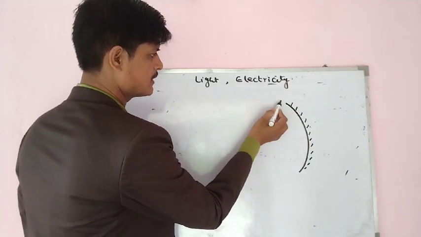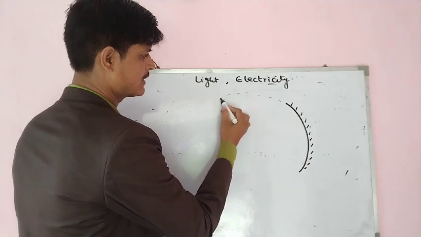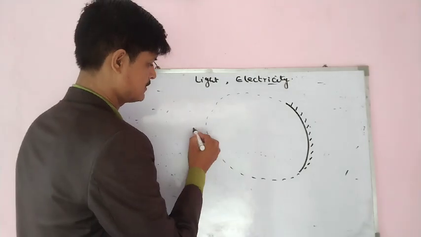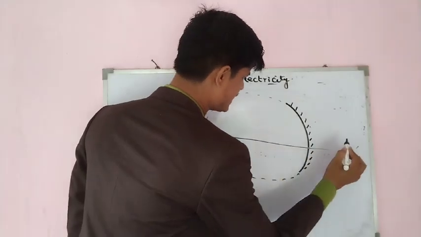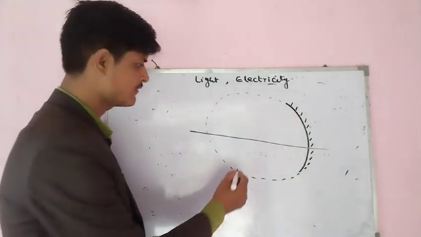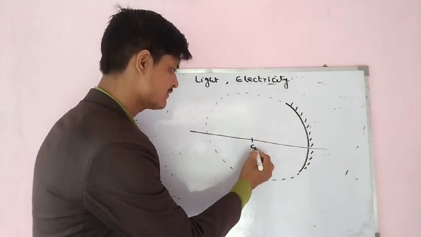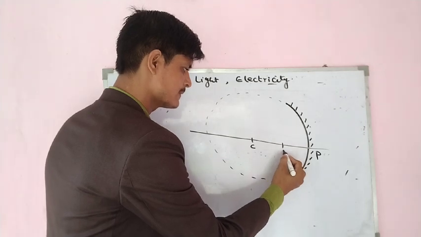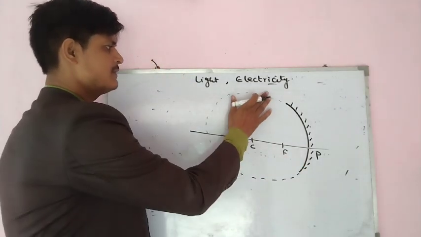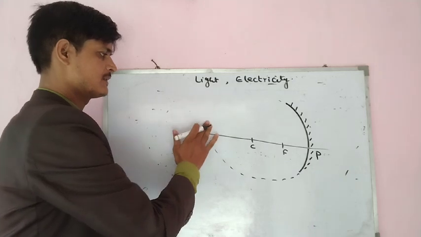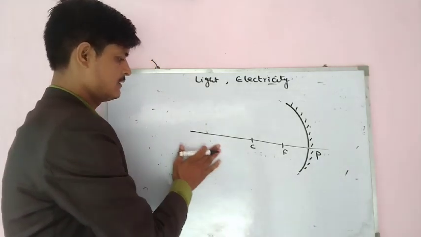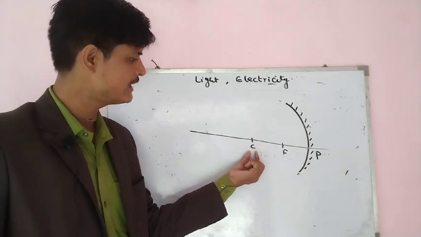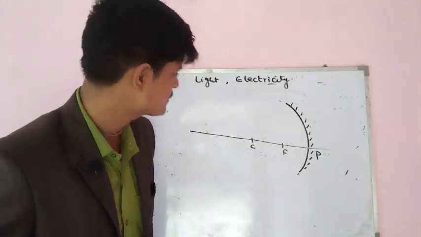If I put it like dotted, we can complete the whole circle, and this is the principal axis. You know that the center of curvature will lie here. So, this is our center of curvature, this is our pole, and this is our focus in between. My intention in making this dotted is to complete the circle and to get where the center of curvature and the focus will be.